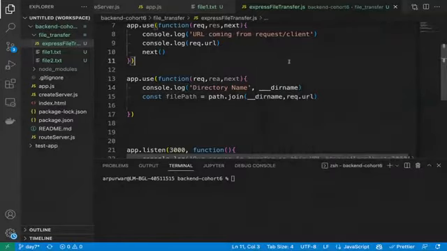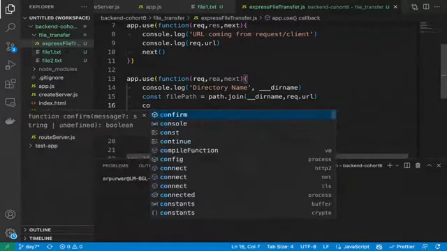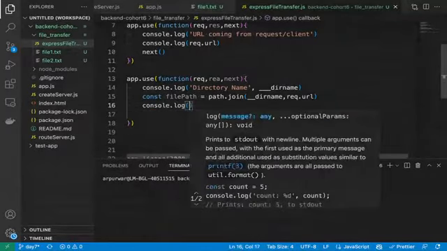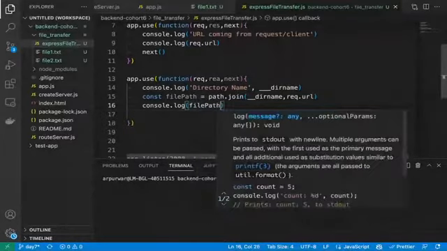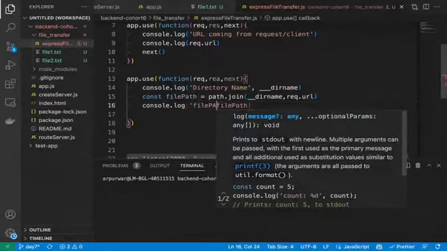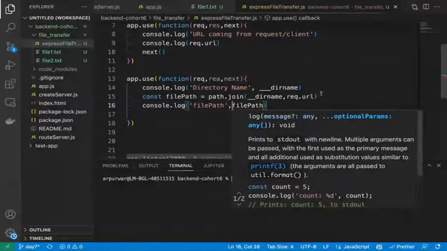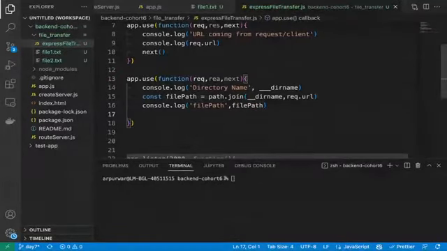You will see this will give us a directory name till here. Then I will also print the joining part. What I did with the directory name, I joined the dynamic file name which is coming from the UI side. I will also print the file path so you guys can understand what is coming in the file path also. Okay, let's print this much, then we will do the next part.